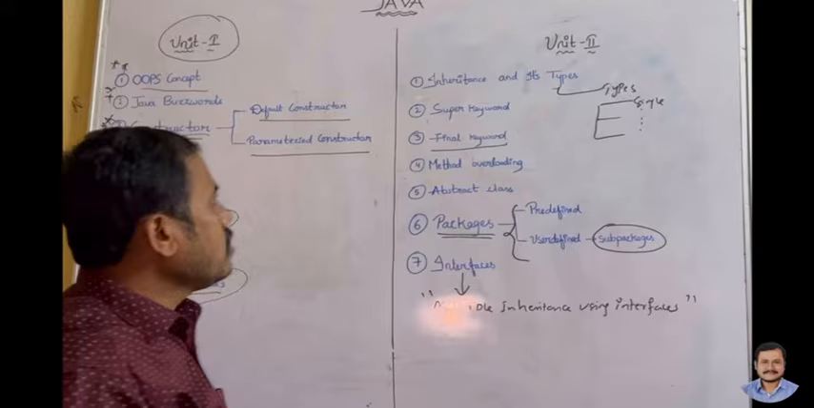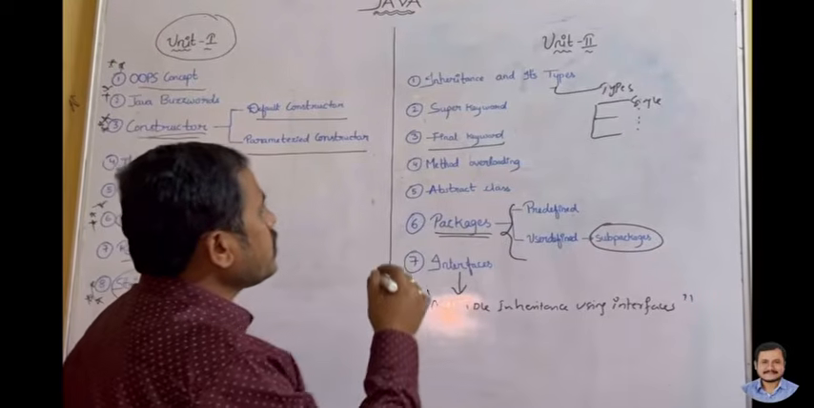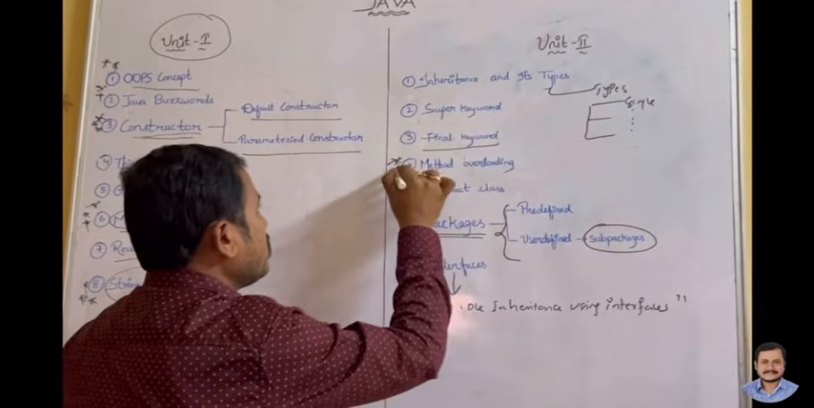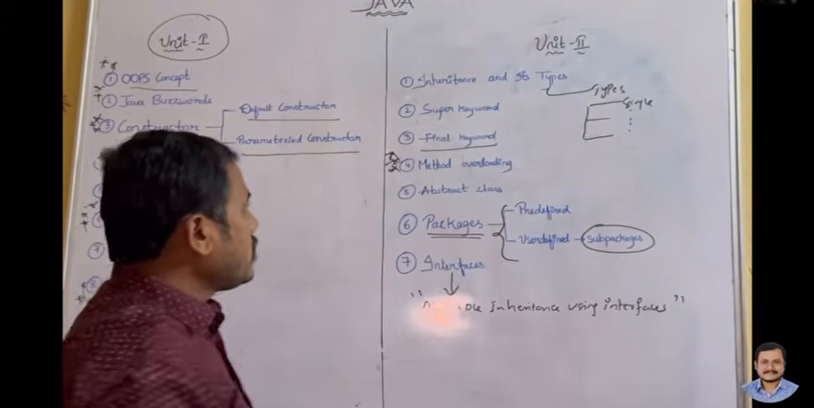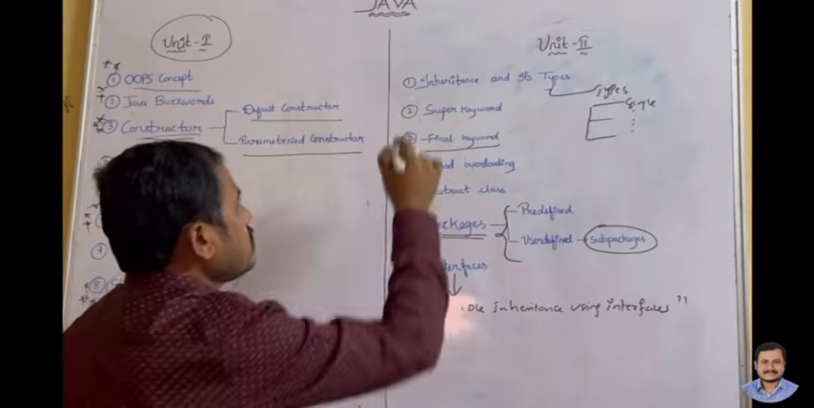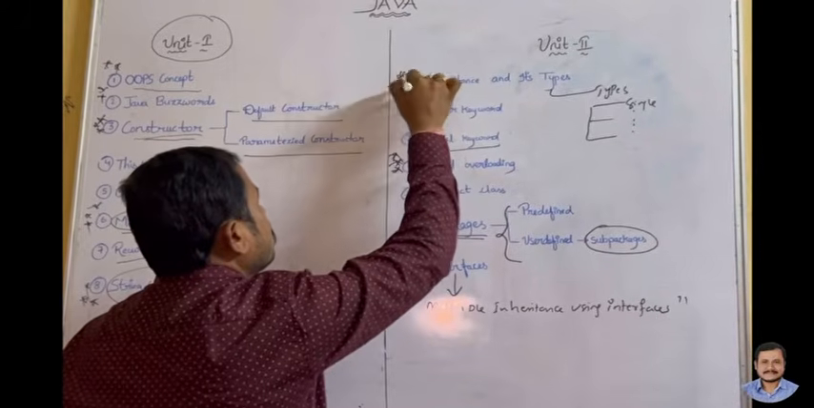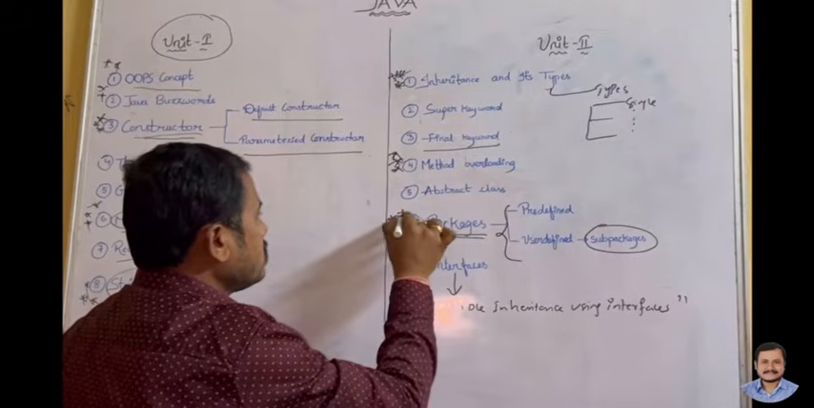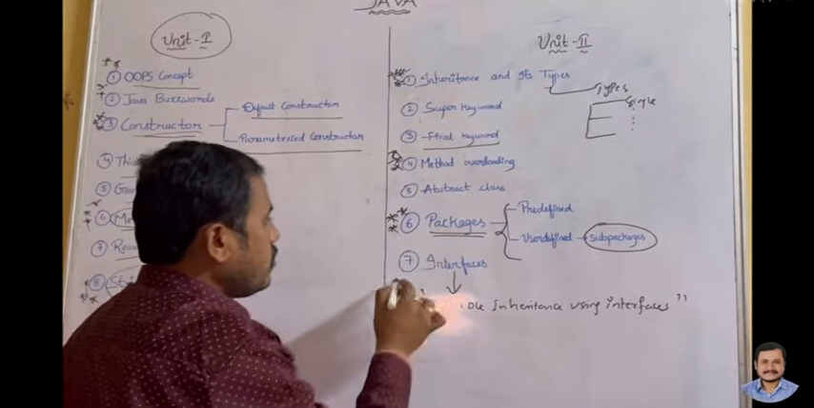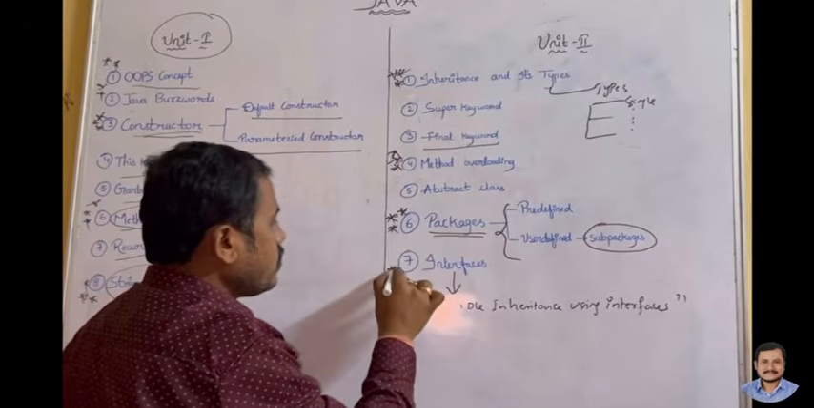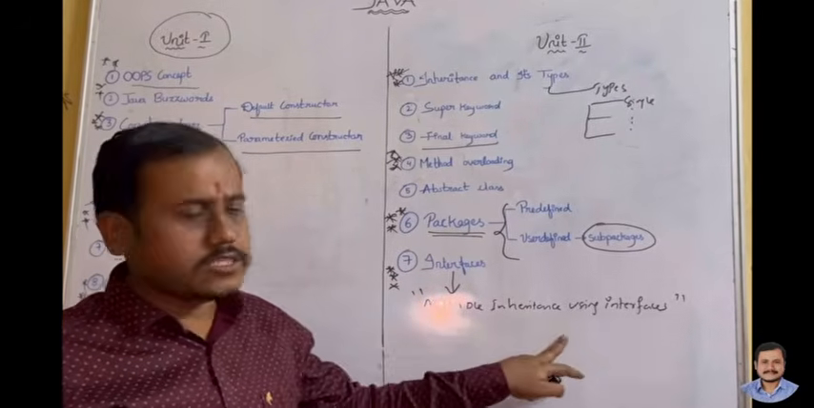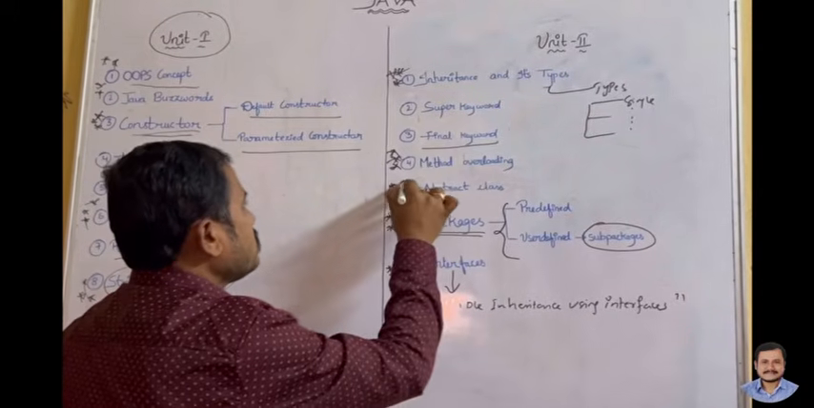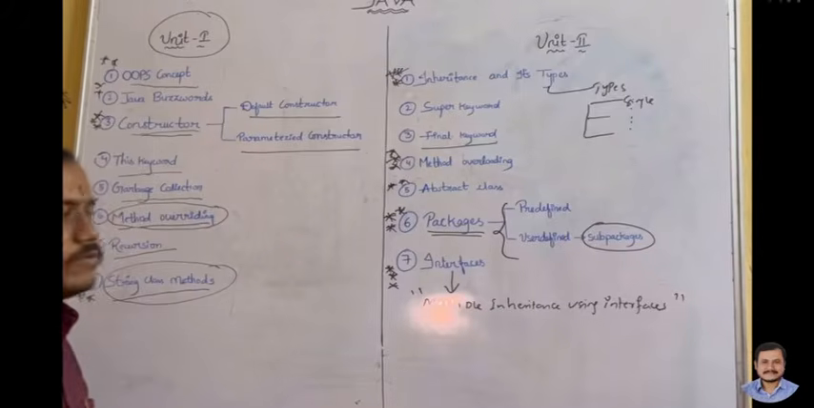Out of all, if I go with priority, the first priority is method overloading. The second priority is inheritance and types of inheritance. It's a very important question. Then coming to packages, then coming to interfaces. Here the most important question is how multiple inheritance is achieved by using interfaces. Then abstract class. So these are the most important questions you need to read from unit 2.